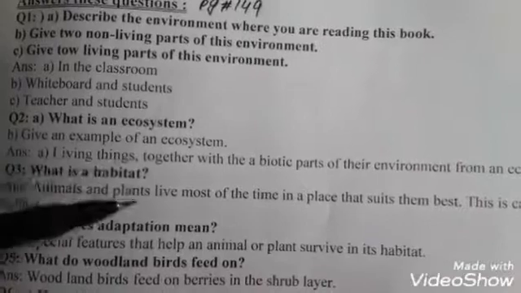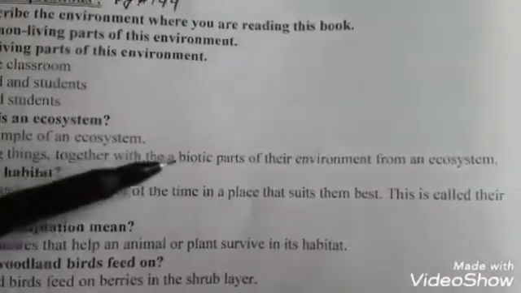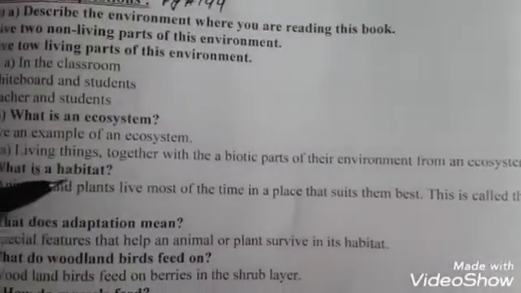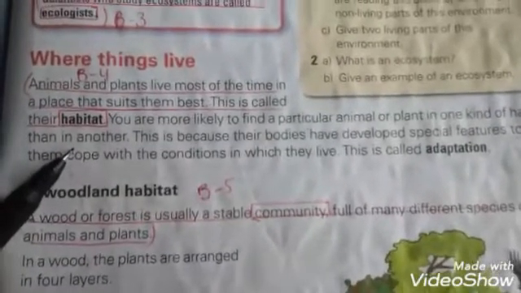Second question, what is an ecosystem? Give an example of an ecosystem. Living things together with the abiotic parts of their environment are called an ecosystem. Example, forest. Page number 149, next topic, where things live.